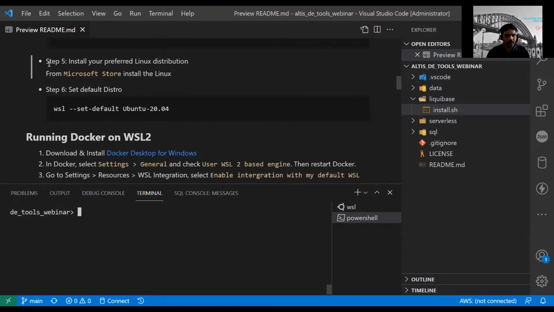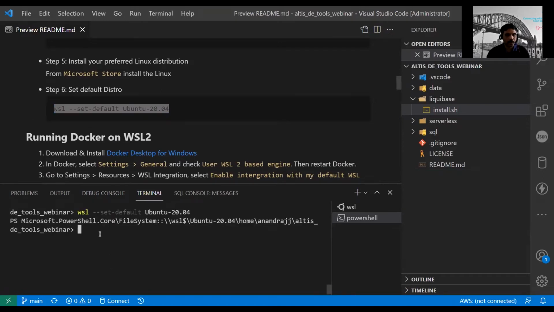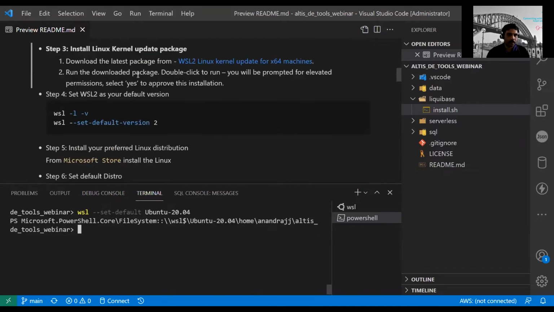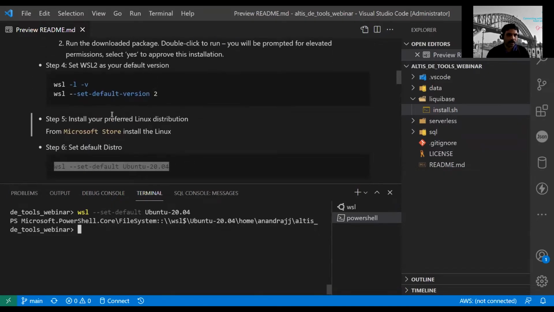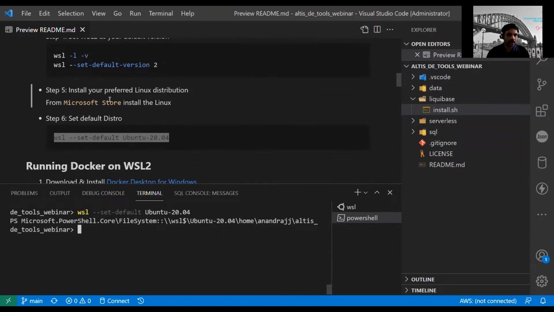Once you have installed a version of Linux, you can also set that version as your default distribution. You can do this, right? Okay, so that's been done. At this point, we are done setting up our Ubuntu. We have enabled WSL, installed the Linux kernel, installed the Linux app, and then selected our default version of Ubuntu or Linux that needs to be used.